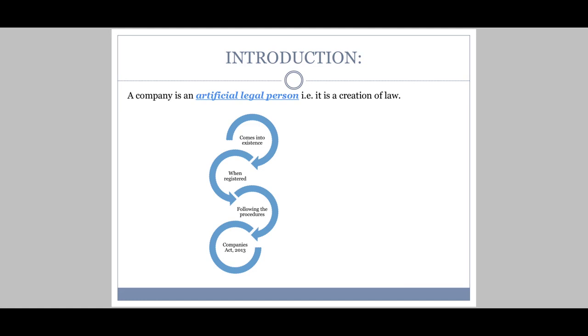See here, students, we have already seen a company is an artificial legal person. Artificial legal person means it is a creation of law. This company is formed by following proper procedures, rules and regulations. That means step by step a company is formed by following rules and regulations.